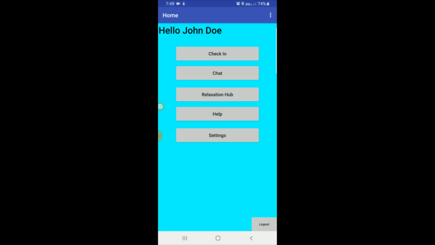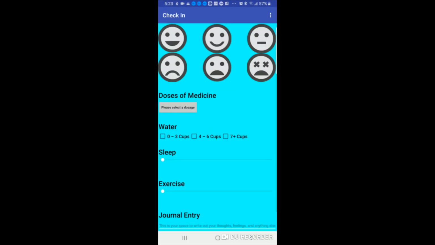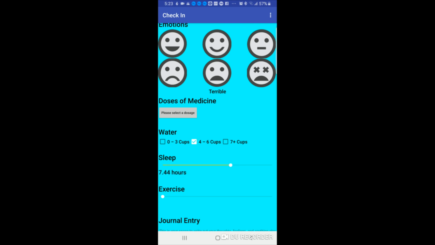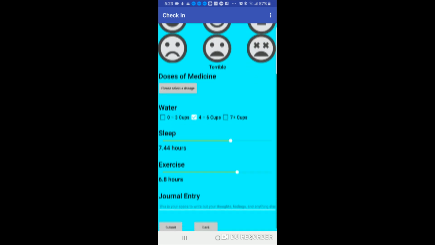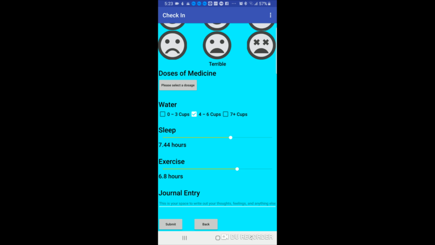The patient side of the app includes a check-in to update physical and mental health. The check-in allows the patient to input their emotion, the doses of medicines they've taken, the water they've drank, the hours they slept, and the hours they've exercised. The check-in also includes a journal entry space where they can write out their thoughts and feelings.